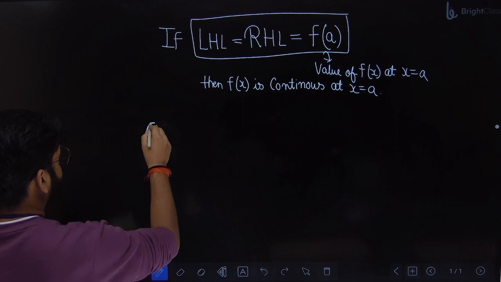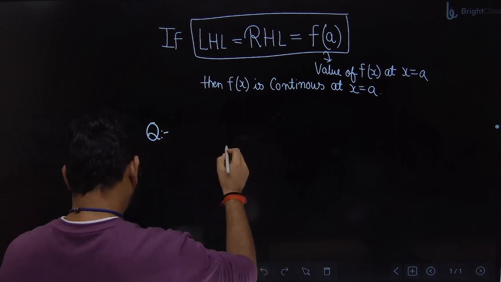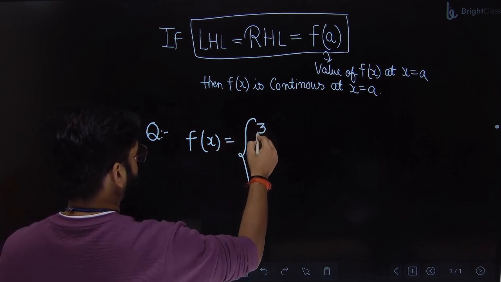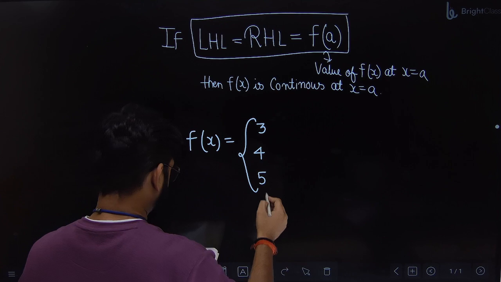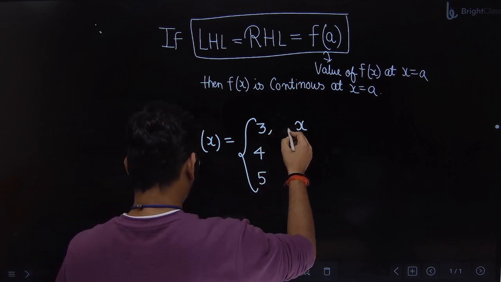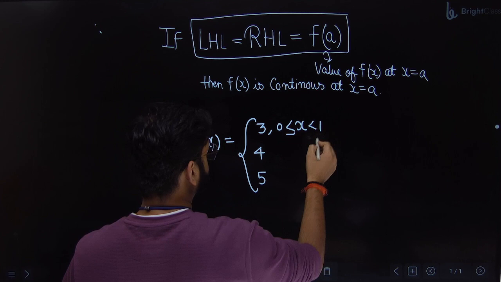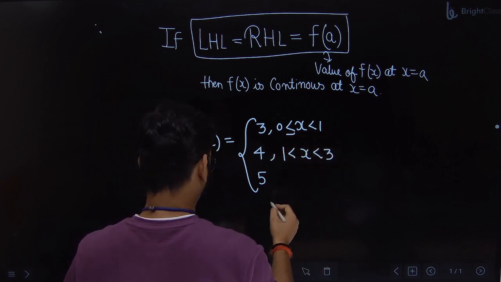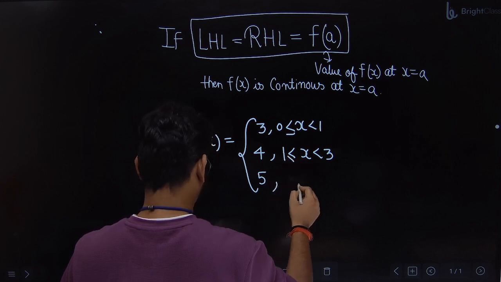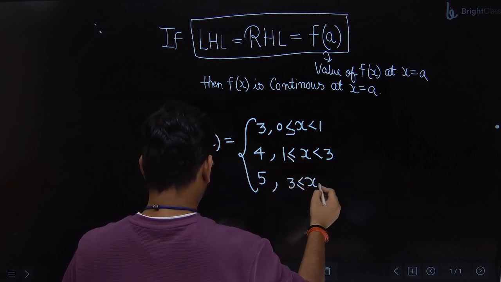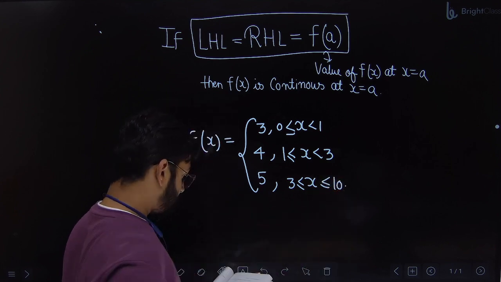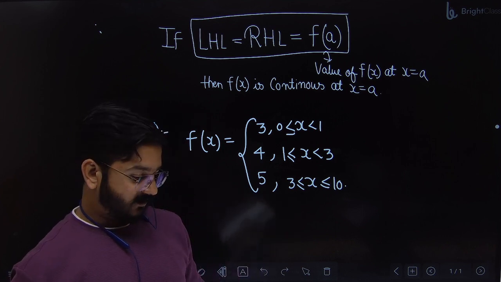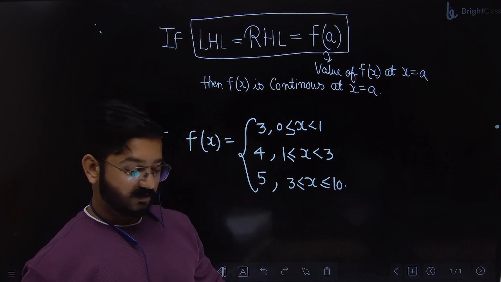So the first question is, the function is defined like this: 3 for x between 0 to 1, 4 for x between 1 to 3, and 5 for x greater than or equal to 3, and 10. You need to check the continuity at x equal to 1 and at x equal to 3.